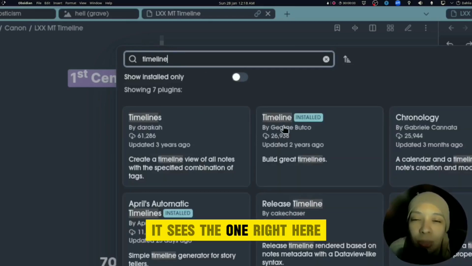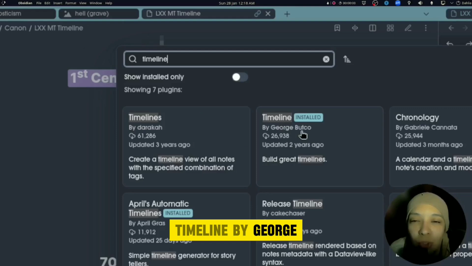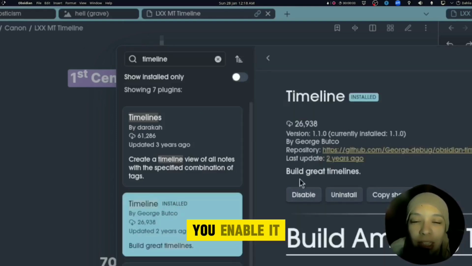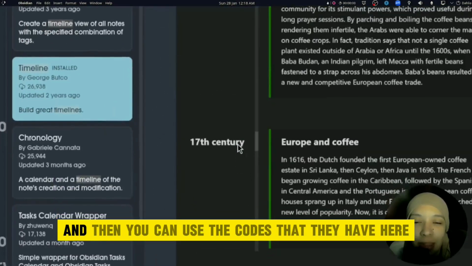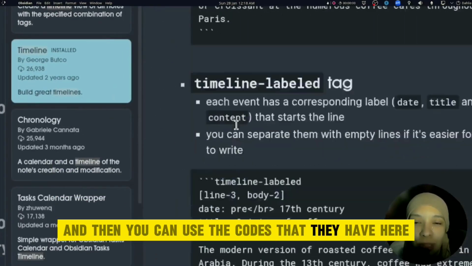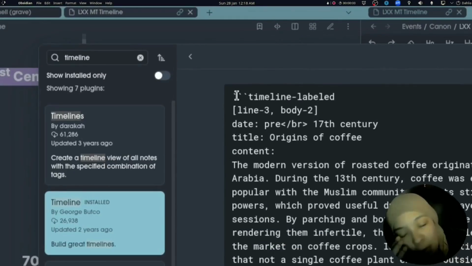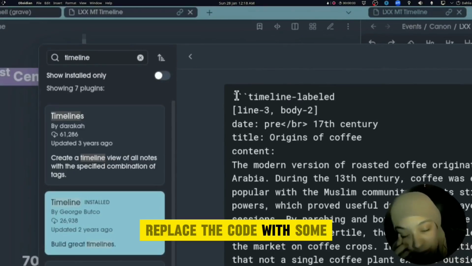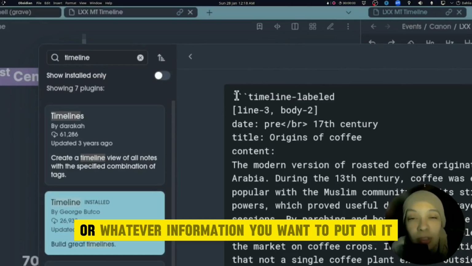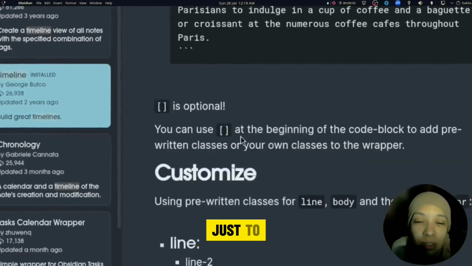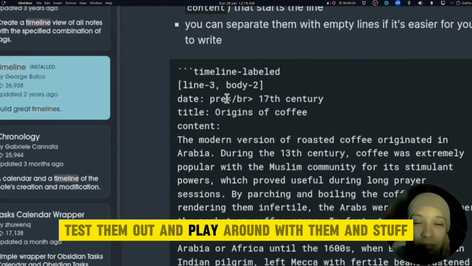So see, it's the one right here, Timeline by George Butco. You just click on it, you install it, you enable it, and then you could use the codes that they have here, and replace the code with some of your text or whatever information you want to put on it, just to test them out and play around with them.